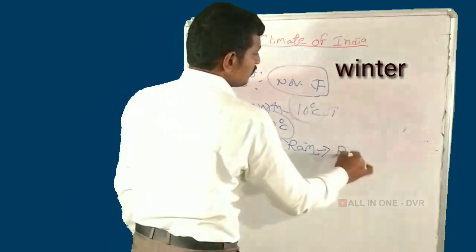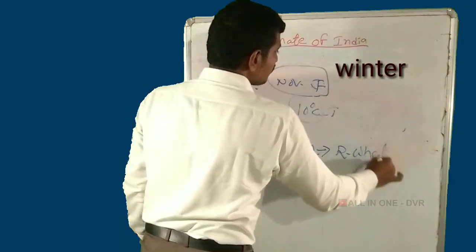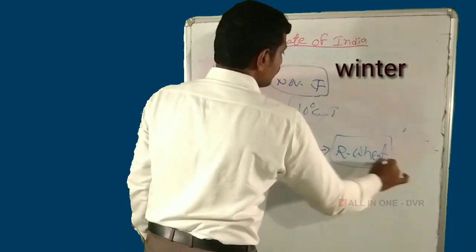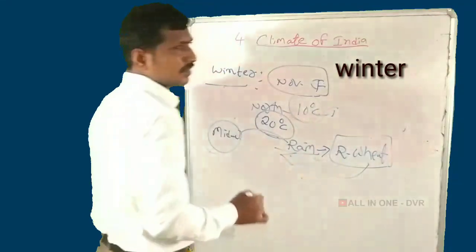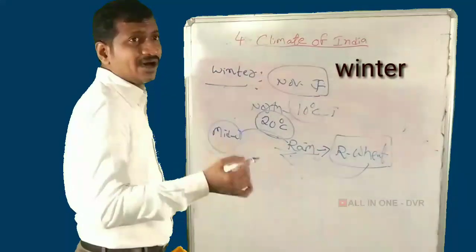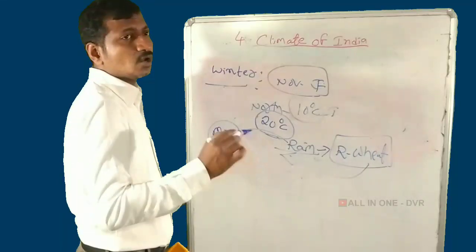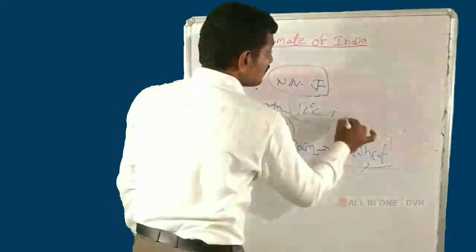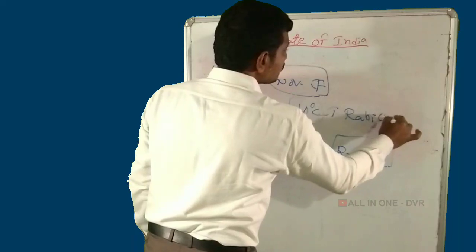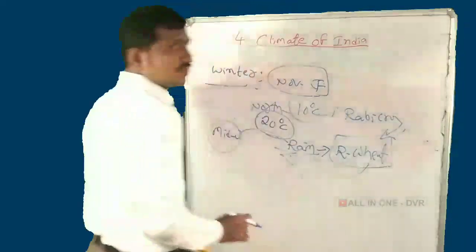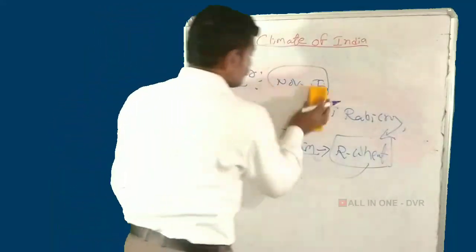In the Rabi season, wheat is grown. The rain caused by Mediterranean disturbances is useful for the wheat crop. Wheat is grown in the Rabi crop season. This is winter. And next, the summer.